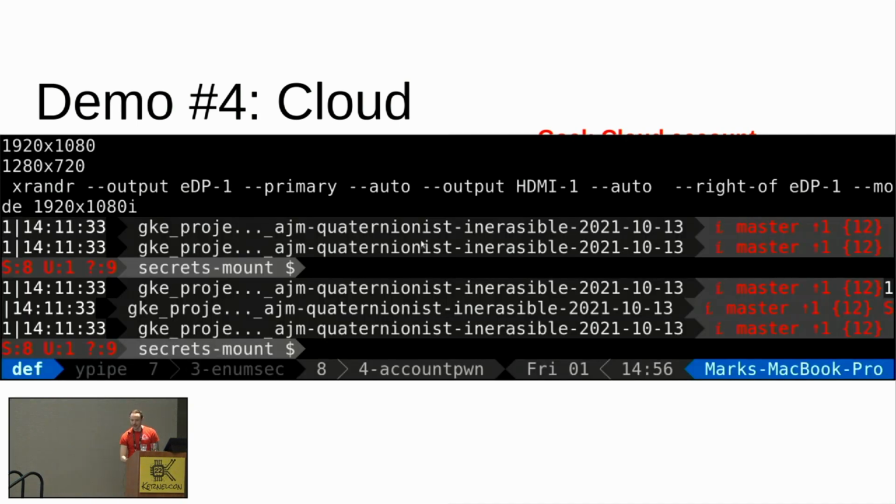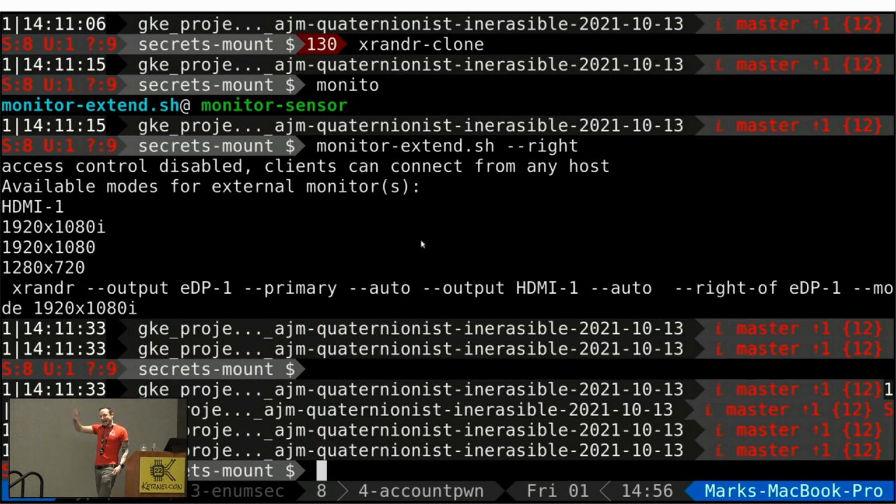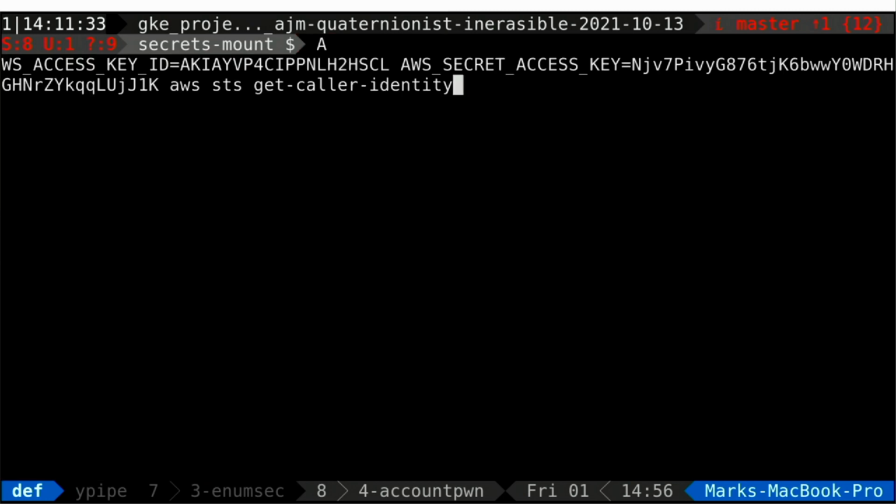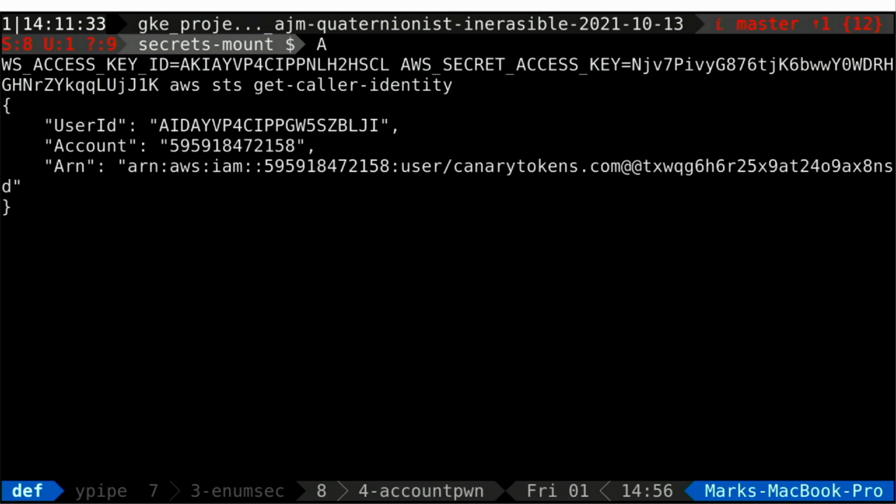This means that we can now masquerade as this user. We can spoof their identity because cryptographically, from a key and token perspective, we appear to be them. So, AWS access key and secret keys. What's the first thing we do? Get caller identity. Oh dear.